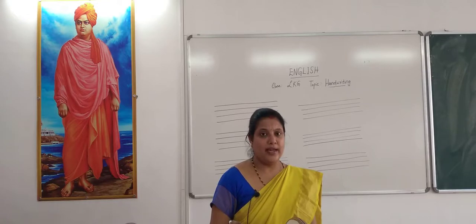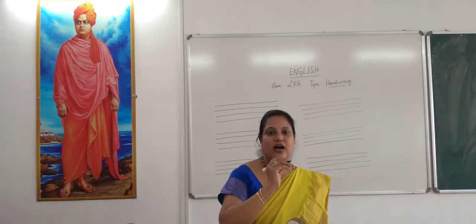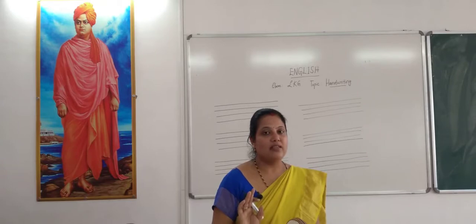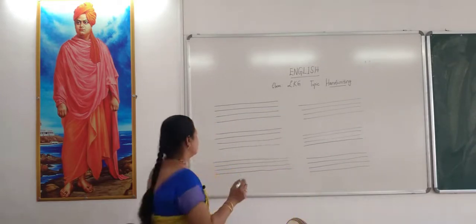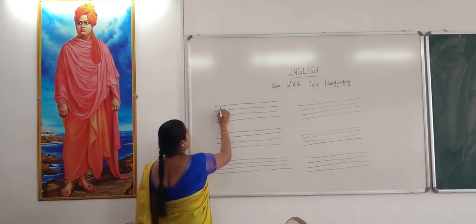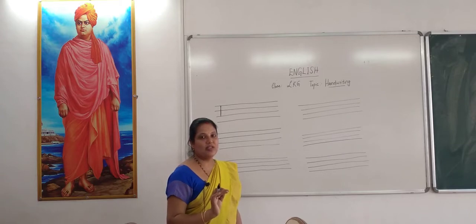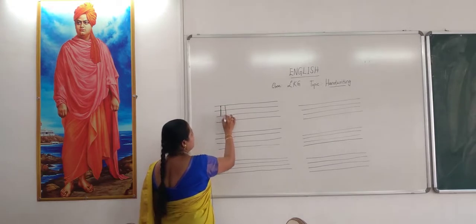Before we write any alphabet, children, we need to start scribbling and writing some patterns. That helps us to learn handwriting very well. Shall we start now? See, the beginning, what is this? This is a kind of line. We call it a standing line. You need to practice this kind of line first.